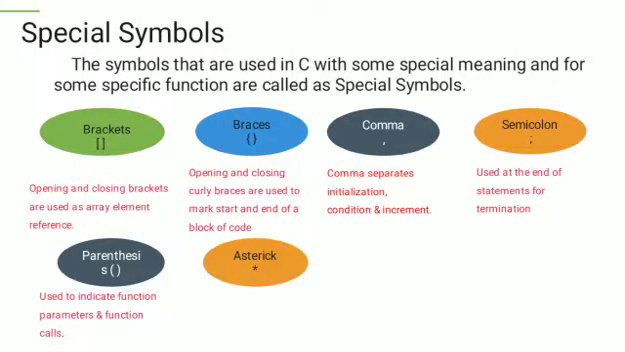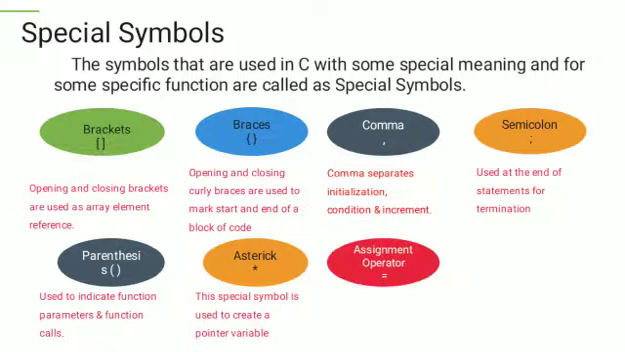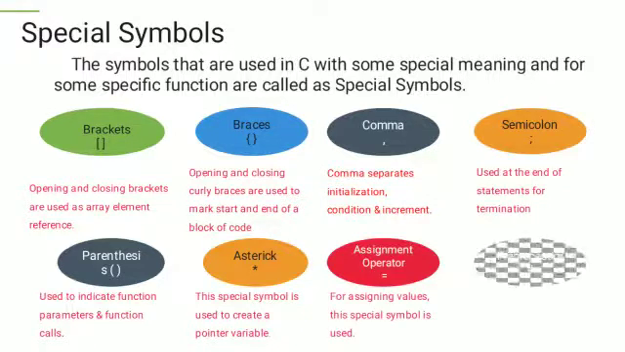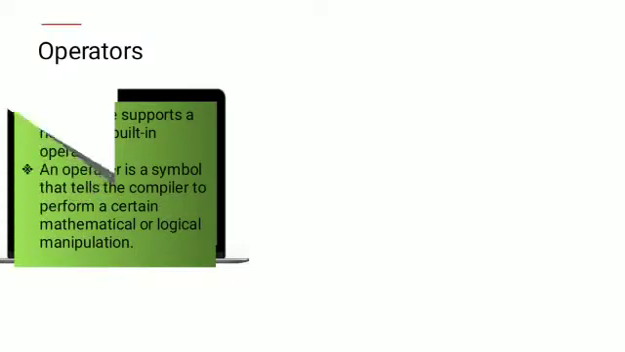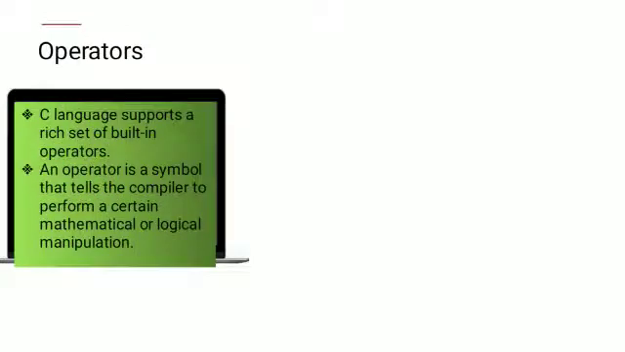Asterisk, it is a special symbol which is used to create a pointer variable. Assignment operator, it assigns some value to a variable or an array. Preprocessor directive, it is a special symbol which is attached with the header files. The last one is operators. An operator is a symbol that tells the compiler to perform a certain mathematical or logical manipulation, and the C language supports a rich set of operators.